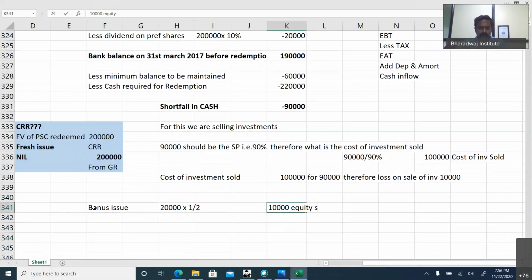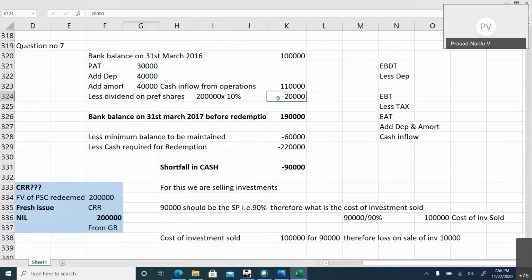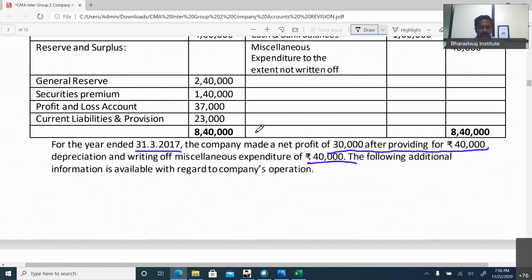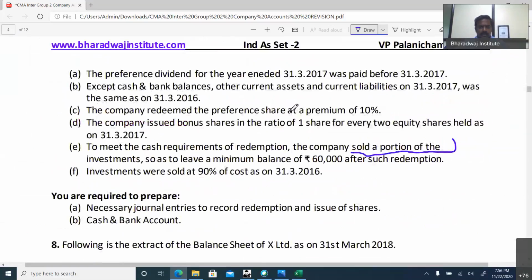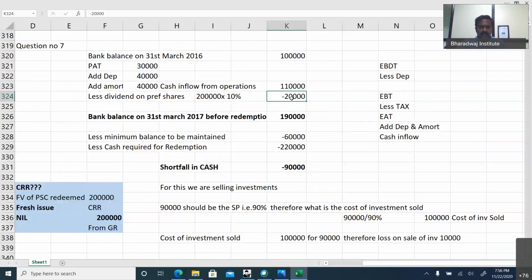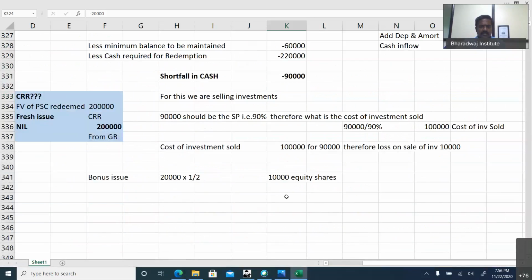Sir, the 20,000 looks like we are paying preference dividend. Sir, last year, that we have adjusted here. That's what. We paid a preference dividend that we have adjusted here. Cash balance slightly adjusted.